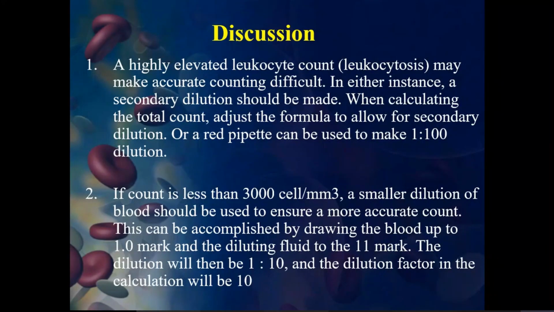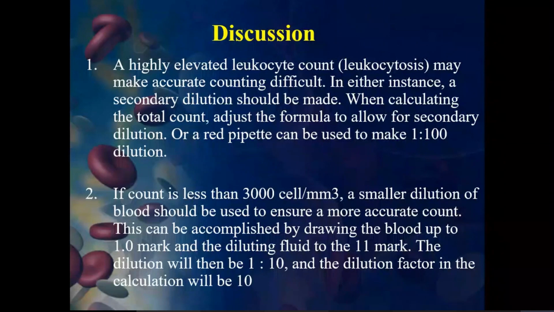In either instance, a secondary dilution should be made, and when calculating the total count, the formula should be adjusted to allow for the secondary dilution, or the red pipette can be used to mark a 1:100 dilution. So not 1:20 dilution, you have to go for 1:100.